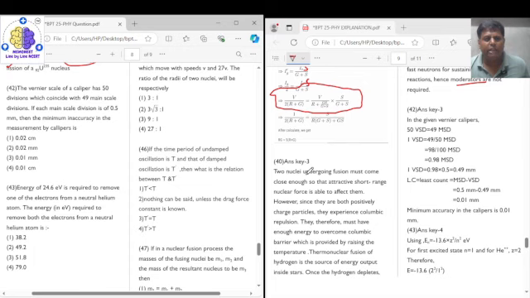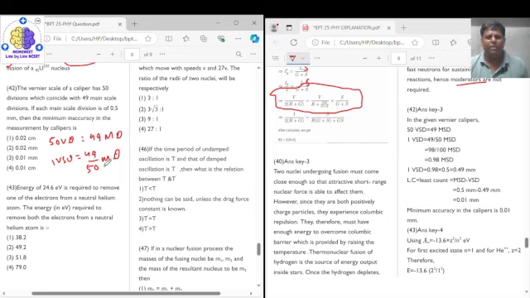Question number 42 says that a Vernier caliper has 50 divisions which coincide with 49 main scale divisions. It means 50 Vernier scale divisions are equal to 49 main scale divisions. It means one Vernier scale division is equal to 49 upon 50 main scale division. And if each main scale division is 0.5 millimeter, then the minimum inaccuracy in the measurement is asked.